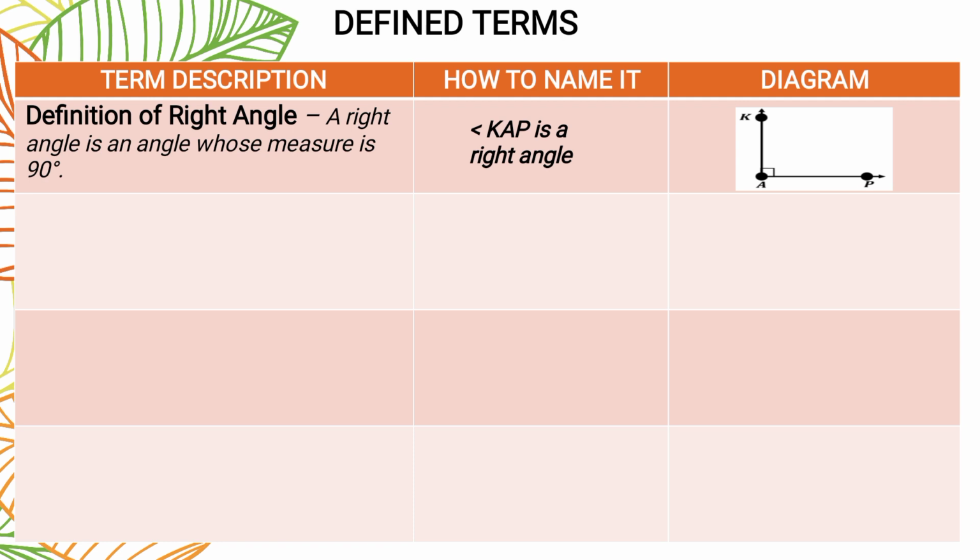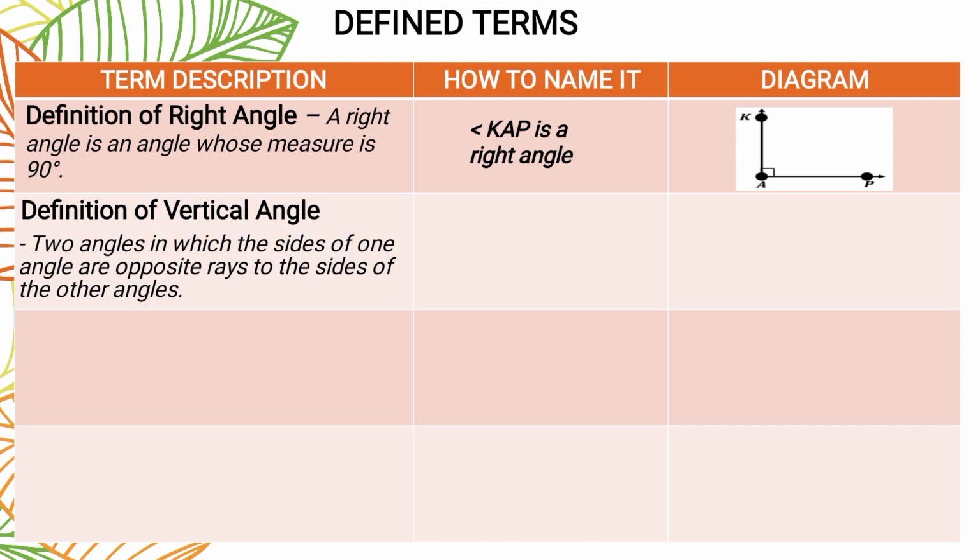Ma'am, pwede po ba mabaliktad yung letter? Yes po. It can be written as angle PAK. Ano po? As long as yung nasa gitna pa rin siya. Okay po. Next, how about the definition of vertical angle? Vertical angles are two angles in which the sides of one angle are opposite rays to the sides of the other angle.